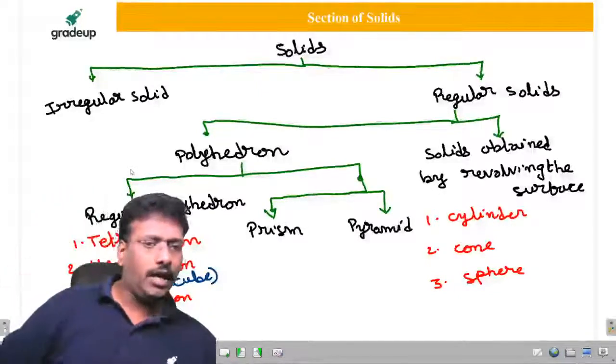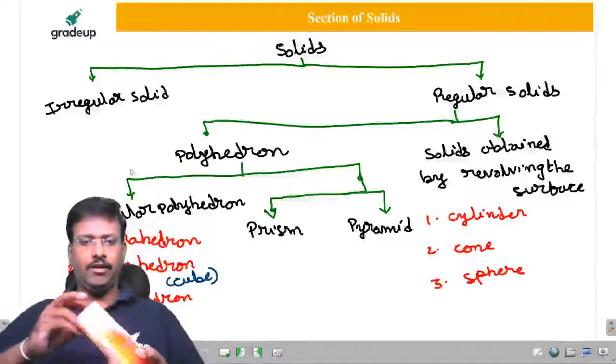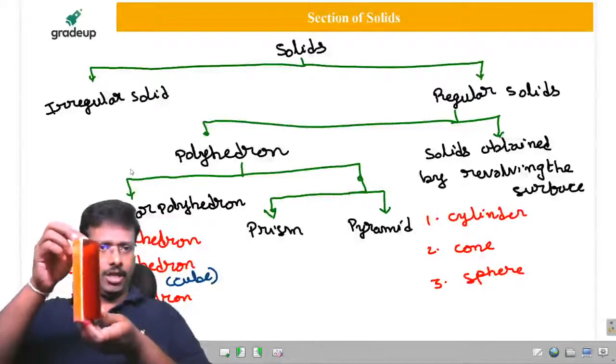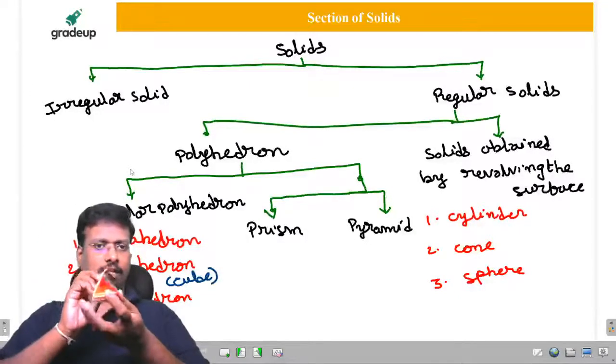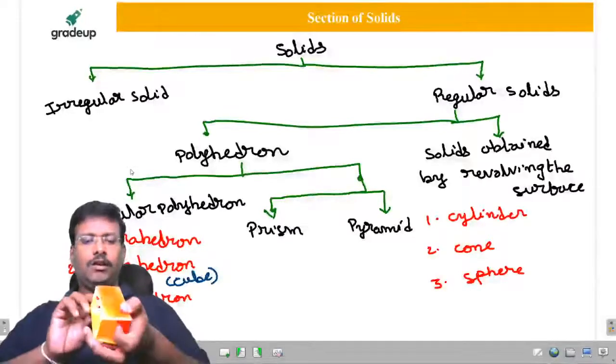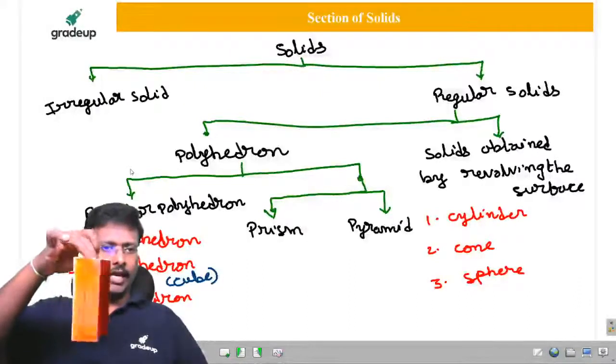So one view is a triangle, other view is a rectangle. This is a prism. And another one is also there, sir. One view is a square, other view will also appear as a rectangle.